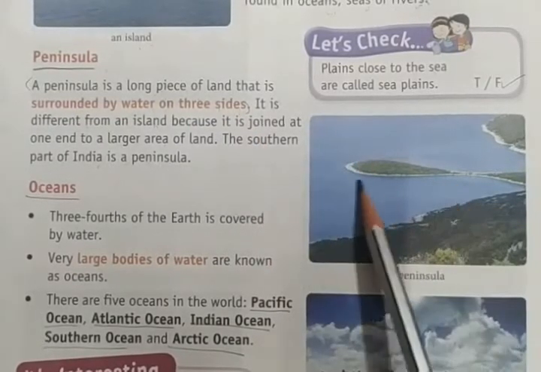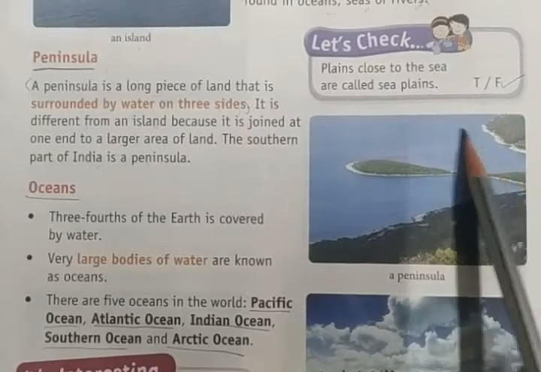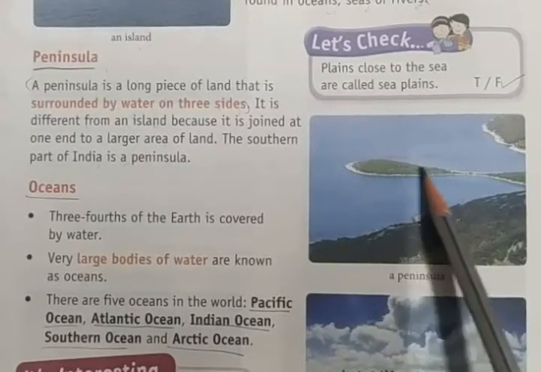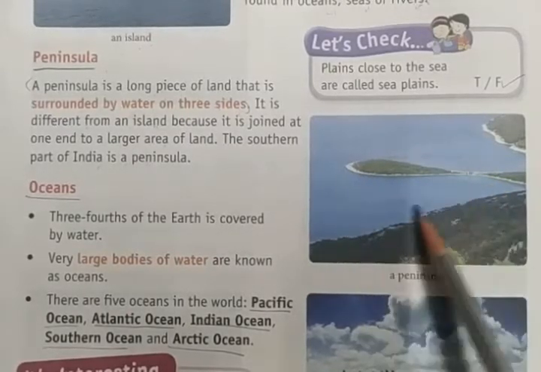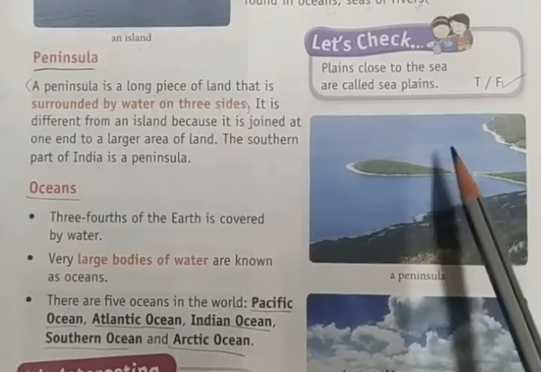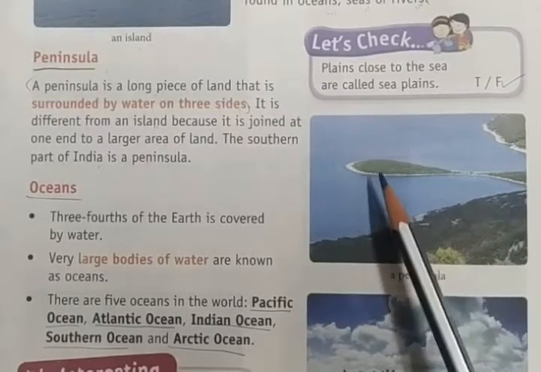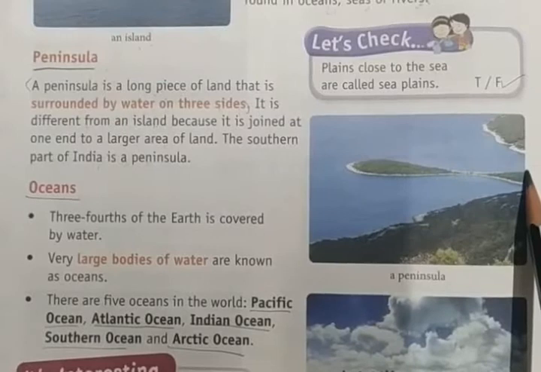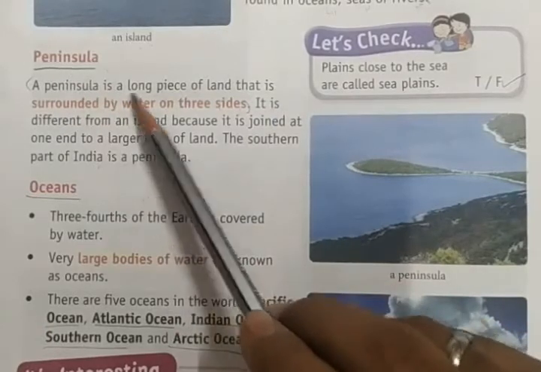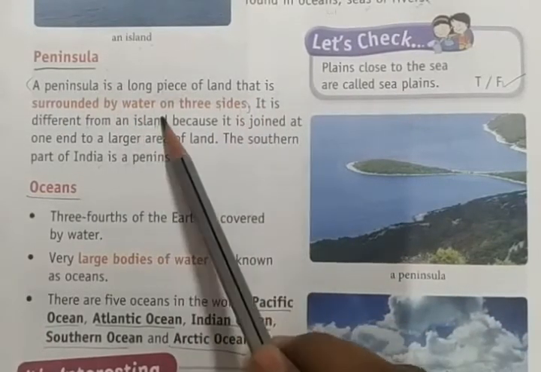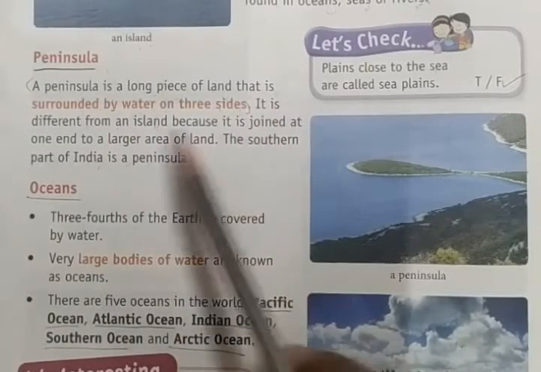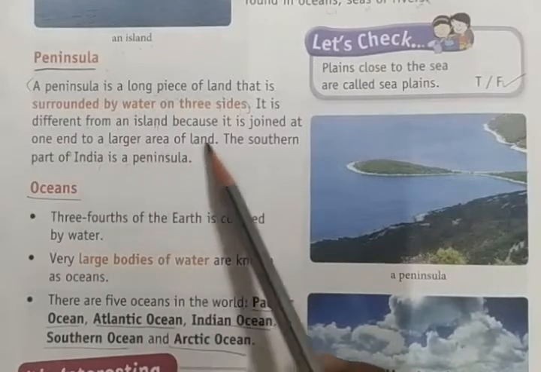The sea, river or ocean surrounds the land on three sides, and on one side it is connected to a large piece of land. It is different from an island because it joins at one end to a large area of land.